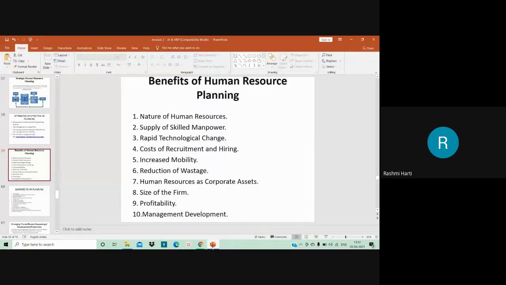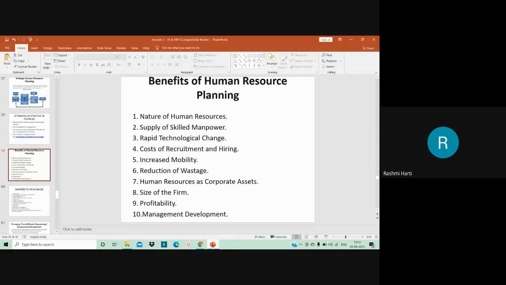Okay, so here the employees, if they want to move, and there are a lot of experts working in that particular field who don't want to move. All these are taken into consideration, and if you have proper workforce planning, obviously you can easily adapt to the changes which are happening, right? And then you have reduction of wastages. Proper human resource planning reduces the wastage rate. It also reduces labor turnover or attrition rates, right? Because you have planned for the right person in the right job at the right time.